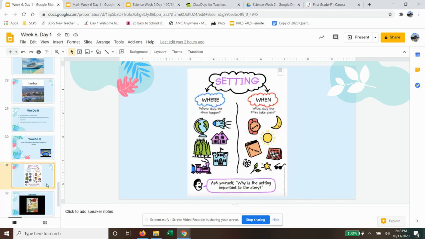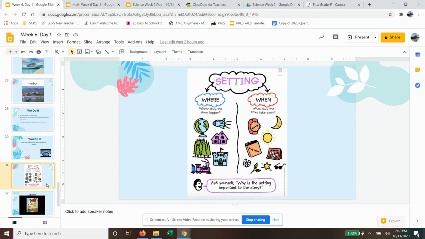Then we reviewed setting. So, setting is where the action takes place in a book and when the action takes place. It can be anything, where it takes place. It can take place in a forest, it can take place in a castle, on a plane, in a house, and when it can take place during the day, during a specific time, or during a specific time period in history. And we discussed that setting can change